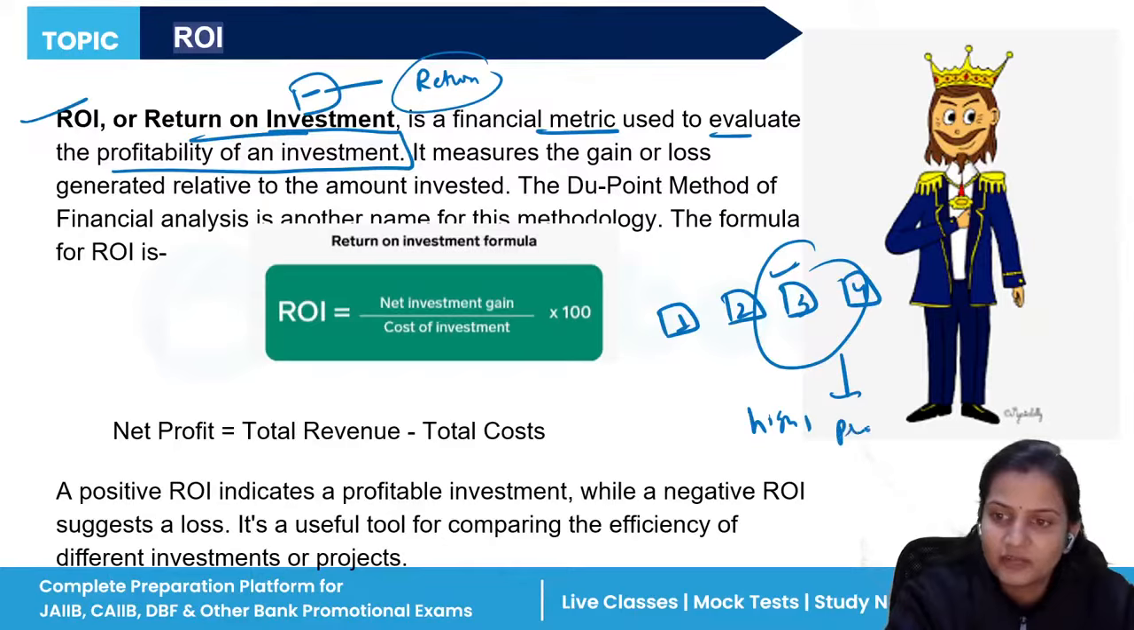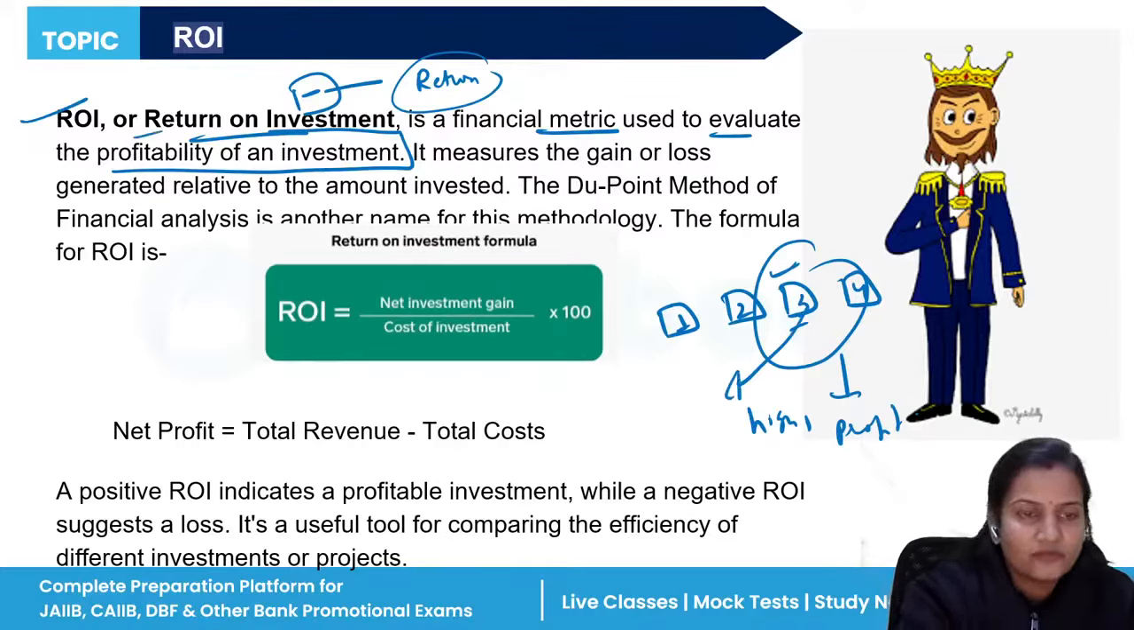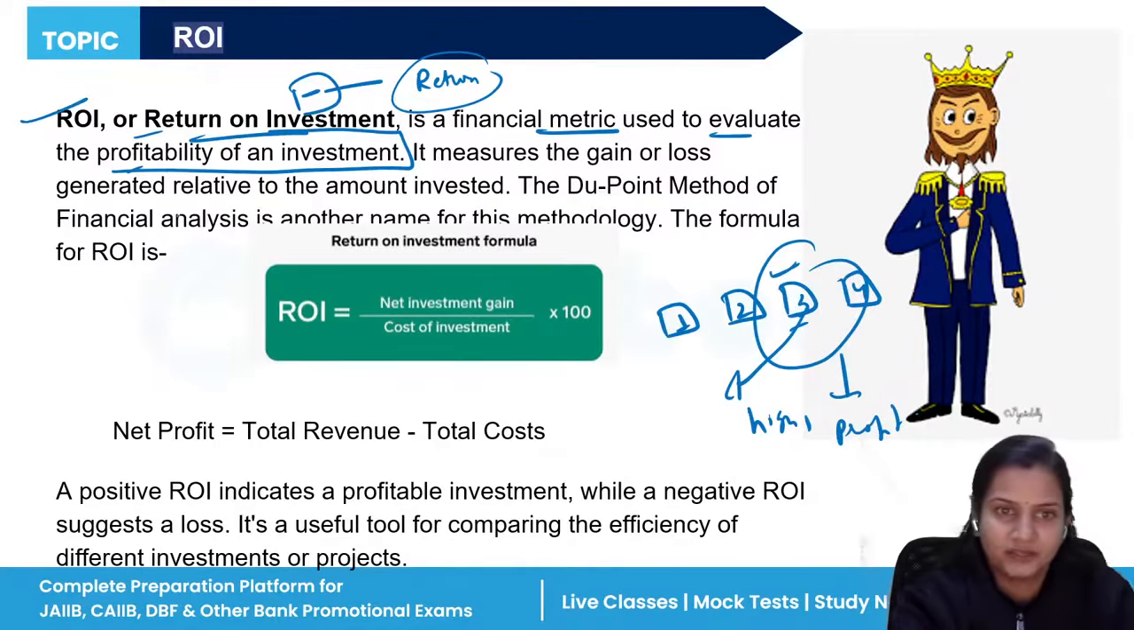Is this project profitable or not? I have to analyze that, I have to look into it. So after analyzing, if I think that yes, it will give me a good return, then return on investment is the profit which you get on investing in any project. So this is the formula: net investment gain upon cost of investment into 100.